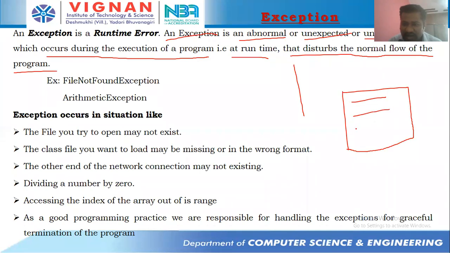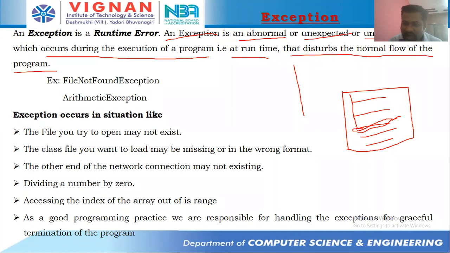First line, second line, third line, fourth line, fifth line. Now there is a problem at the third line. When the JVM is going to execute the first line, no problem. Second line, no problem. But coming to the third line, there is a problem.